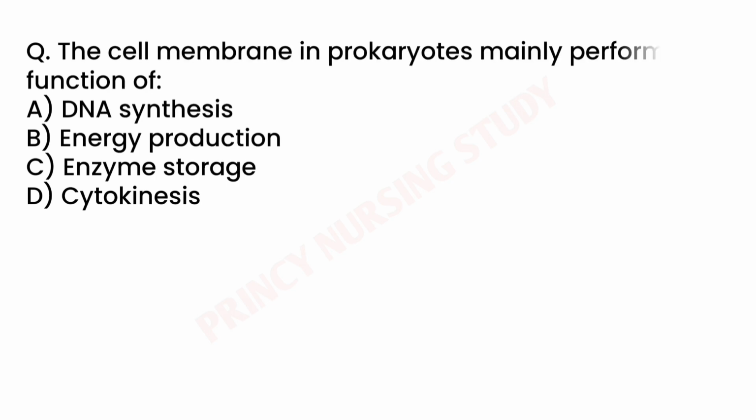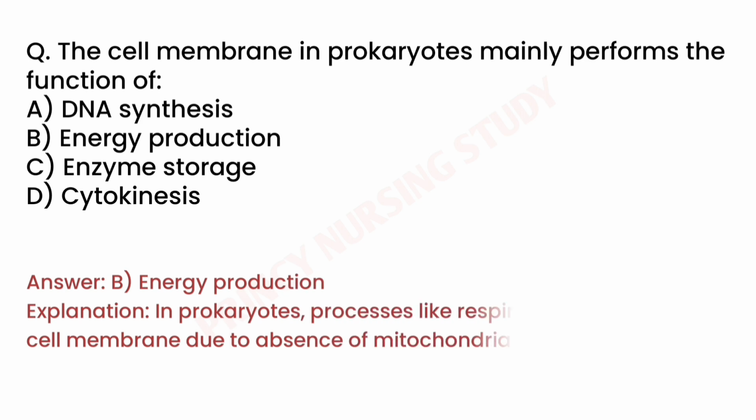Next question. The cell membrane in prokaryotes mainly performs the function of. Correct answer is B. Energy production. In prokaryotes, processes like respiration occur at the cell membrane due to absence of mitochondria.